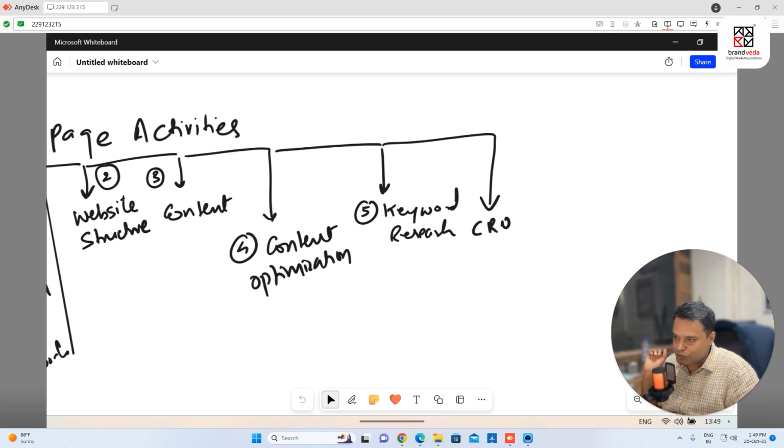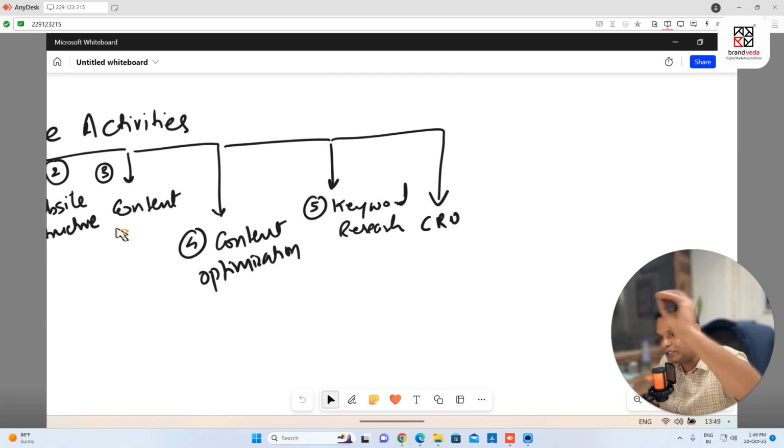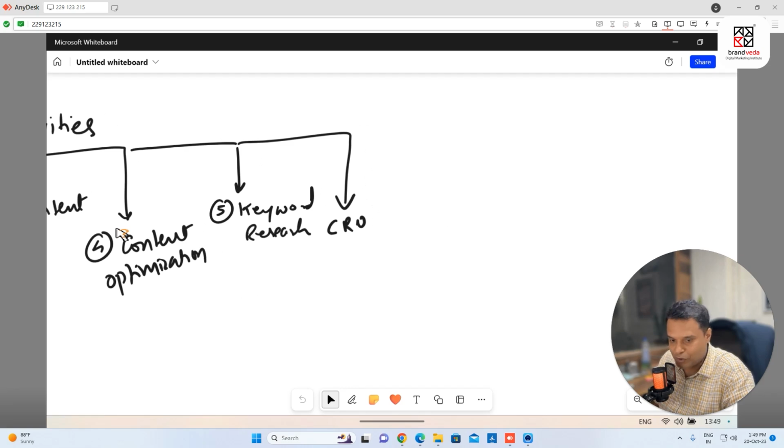So CRO stands for conversion rate optimization. For all the pages on my website, we talk about how we can increase conversion rate. Measuring data is very important, and we get a lot of data in Google Analytics 4. There are a lot of other ways and a lot of other CRO tools as well. You can check my sessions where I'm talking about CRO, which is important.